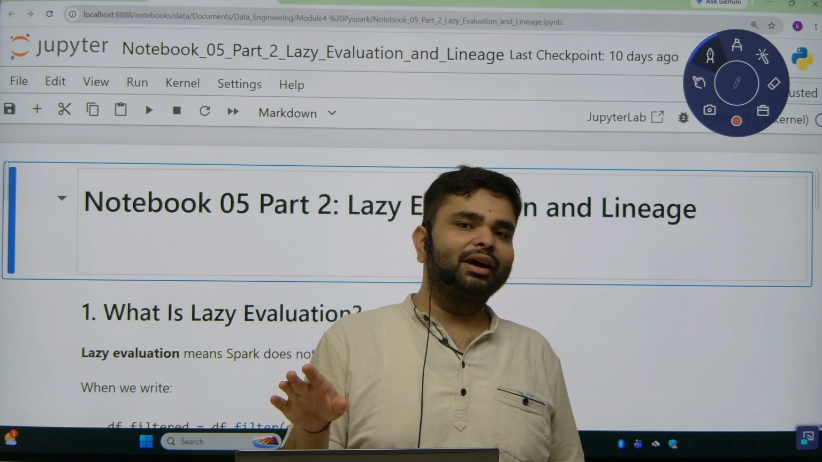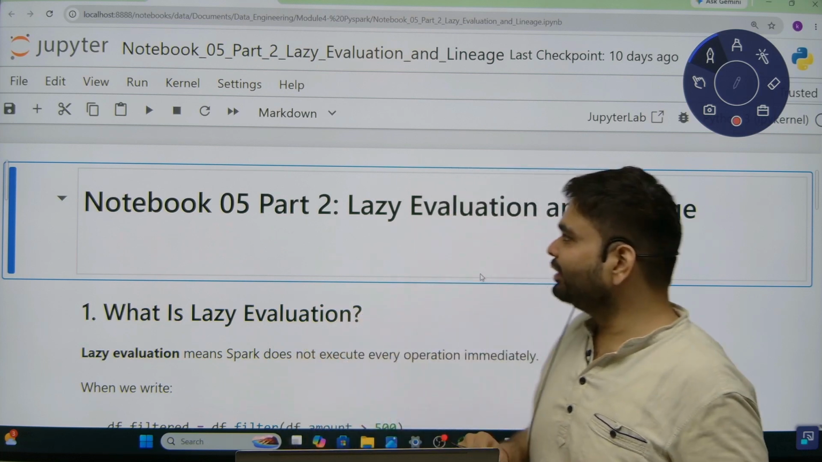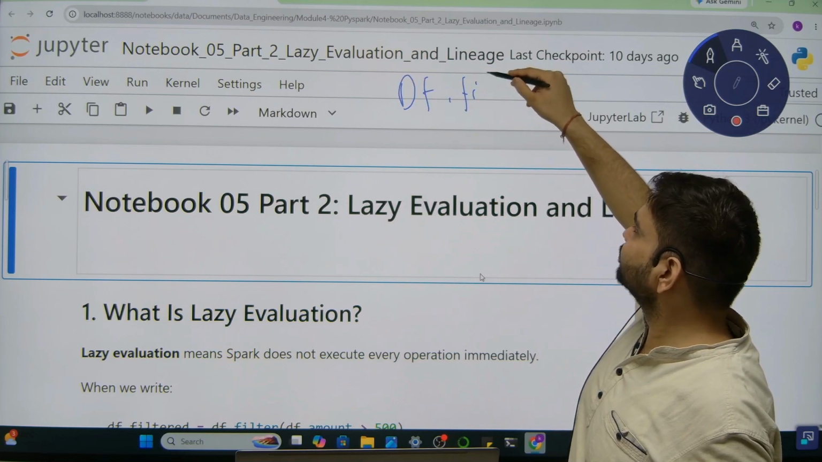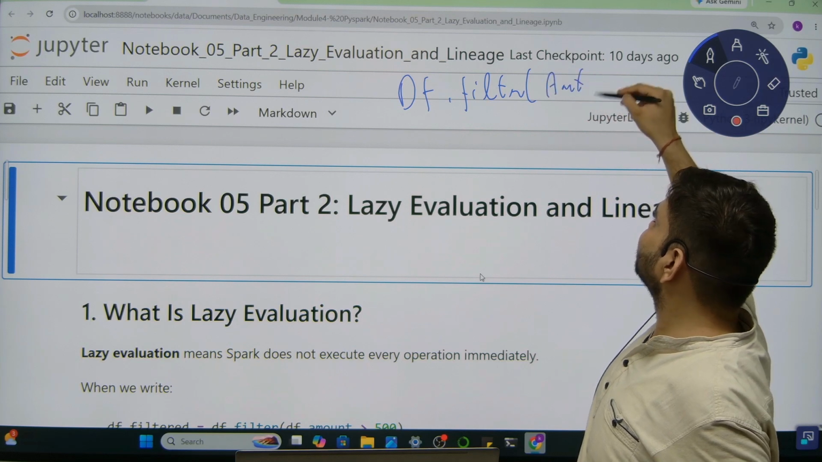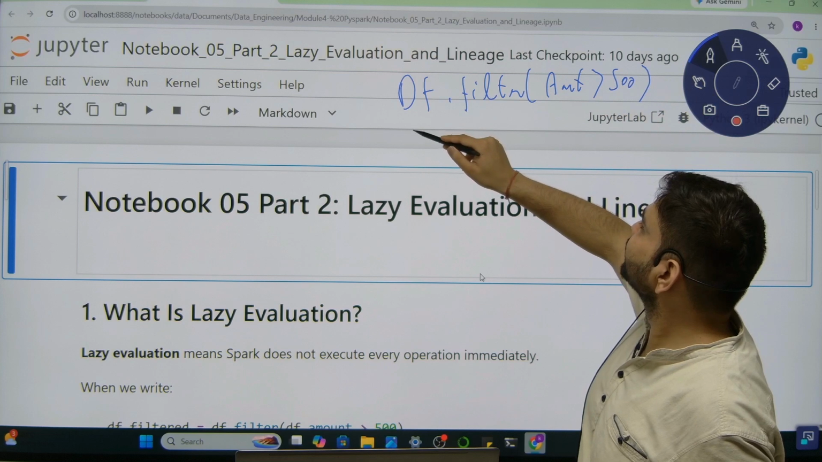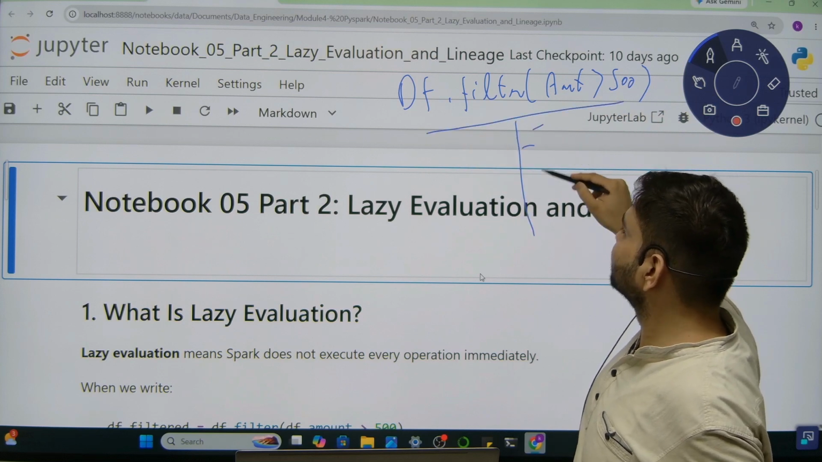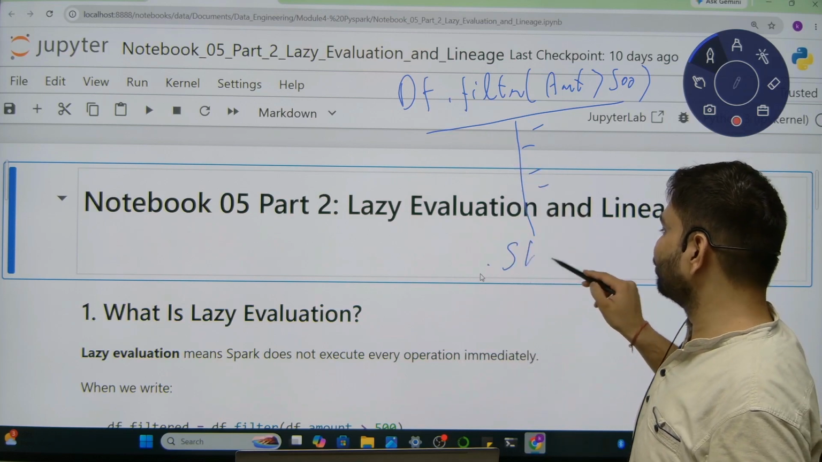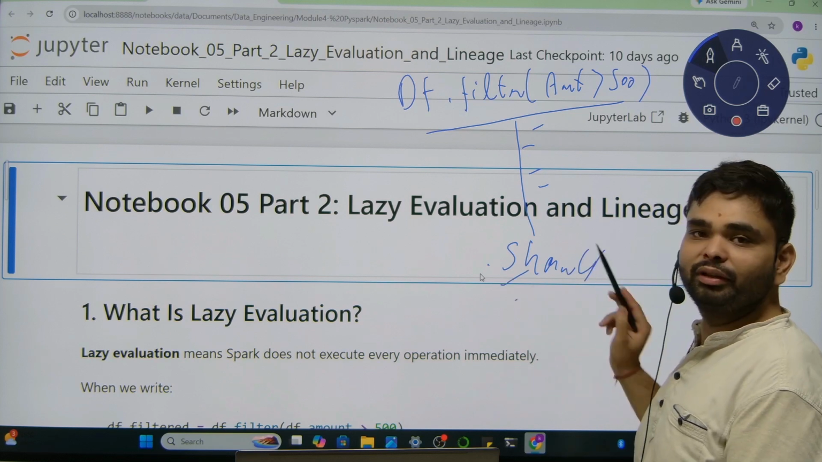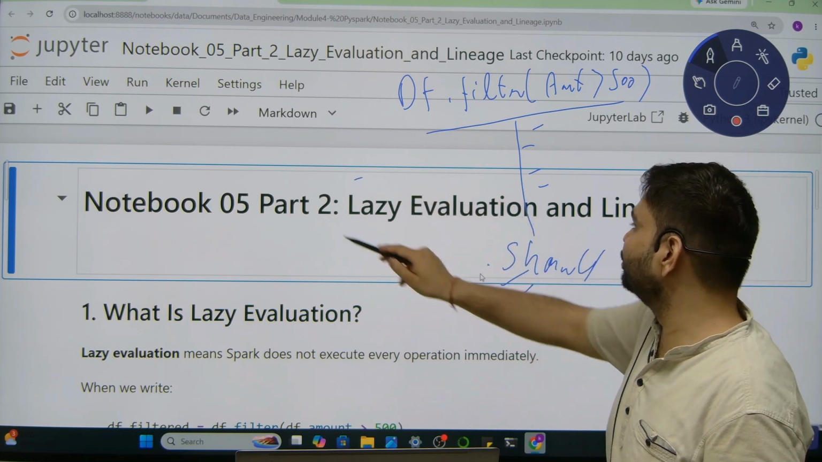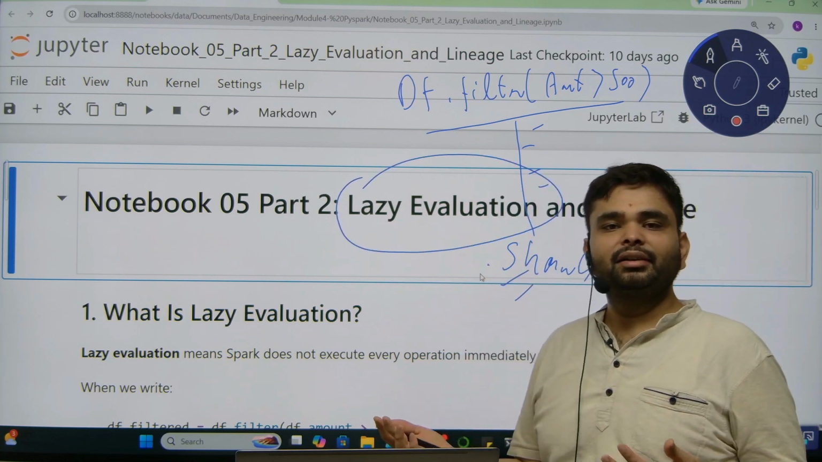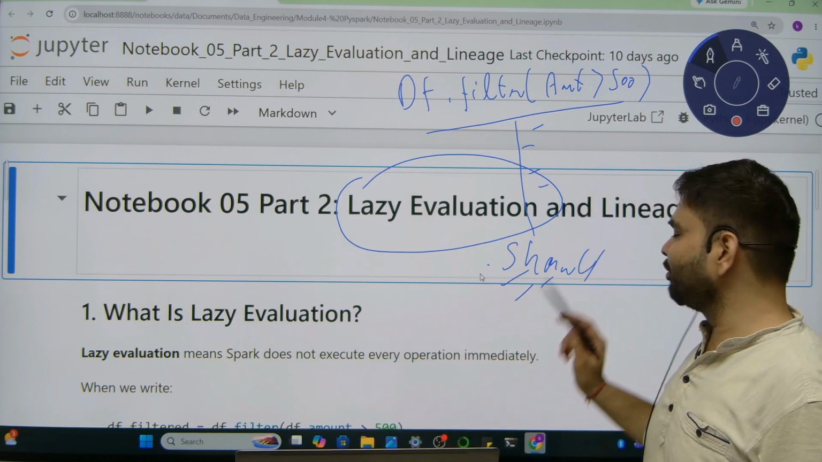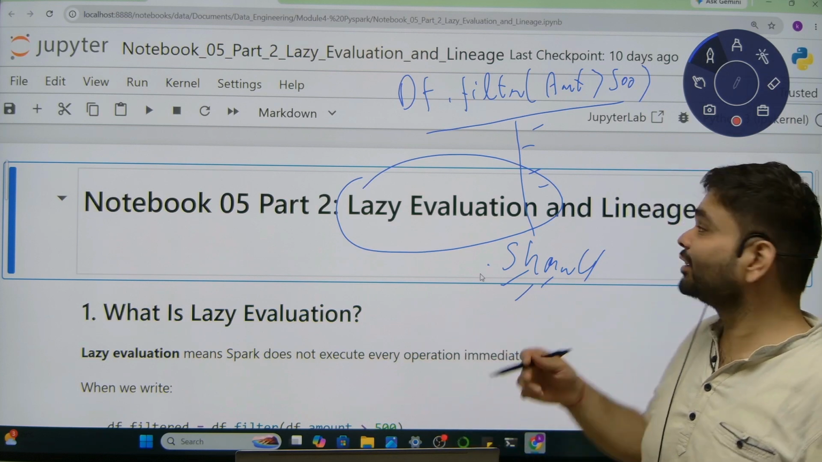It is not executed when you have defined the steps. For example, a very easy example: there is a data frame and you want to filter the data where amount is greater than 500. So here only steps have been defined internally. Those steps will not be executed unless and until it is required. Once you use, for example, .show, then only your steps will be executed. That's why it is called lazy evaluation. First your steps will be defined and those steps will be executed at the time of the action. Whenever you are using an action command, .show and .collect are action commands.